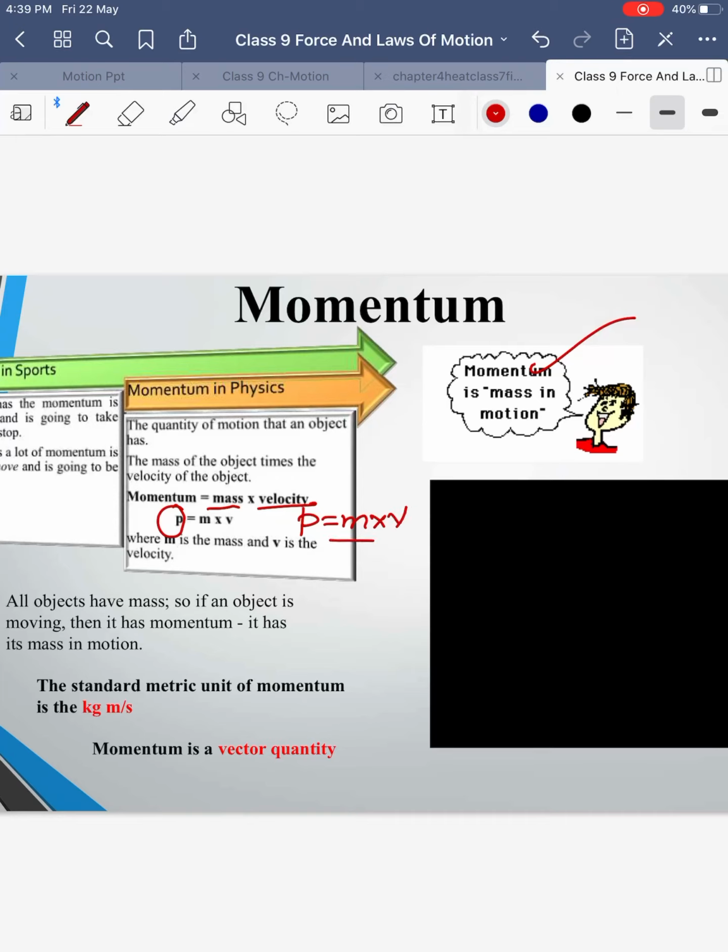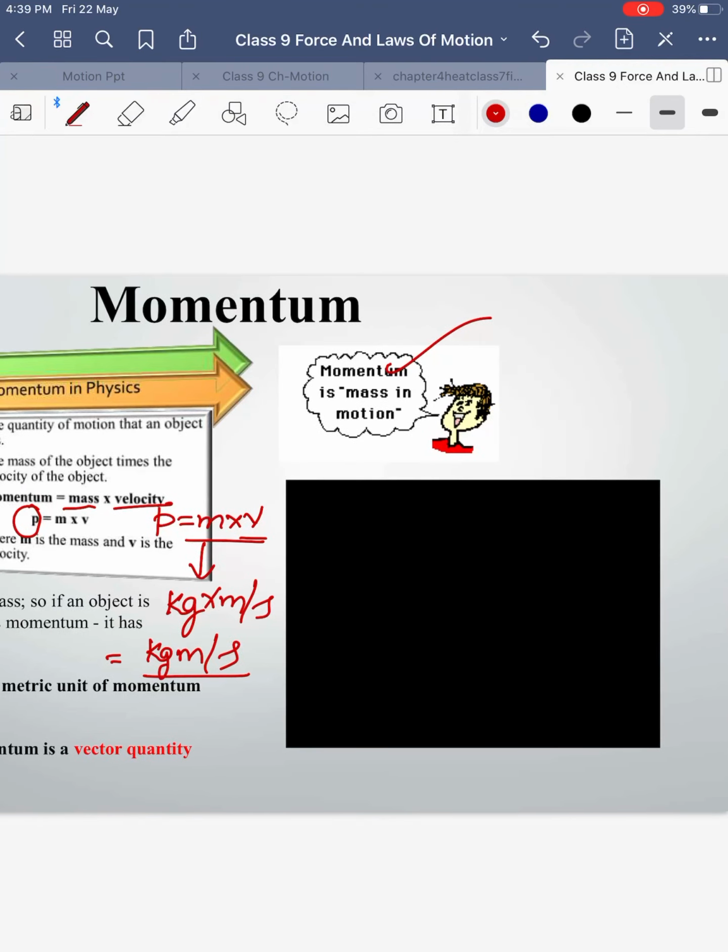Momentum is a vector quantity since it has both magnitude and direction, because it depends on velocity. Now, what is the SI unit for momentum? The SI unit of mass is kg. As I told you, we can always derive the SI unit from the formula. The SI unit for velocity is meter per second. So, the SI unit of momentum becomes kg meter per second. Momentum, the amount of motion contained in any object, is the product of mass and velocity. Greater the mass, greater the momentum. Greater the velocity, greater will be the momentum.